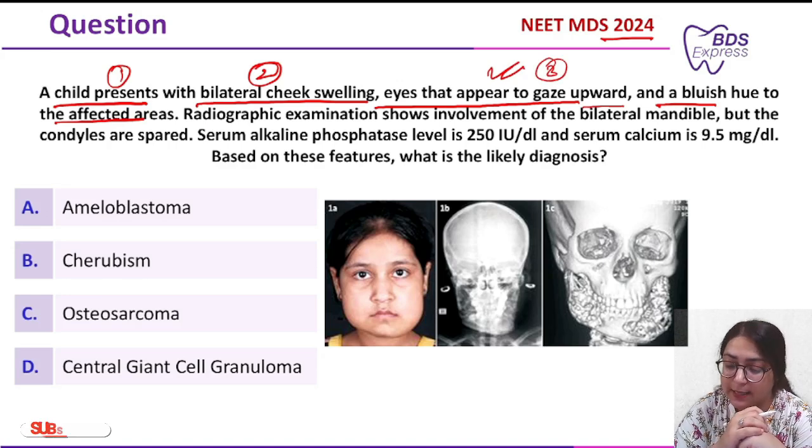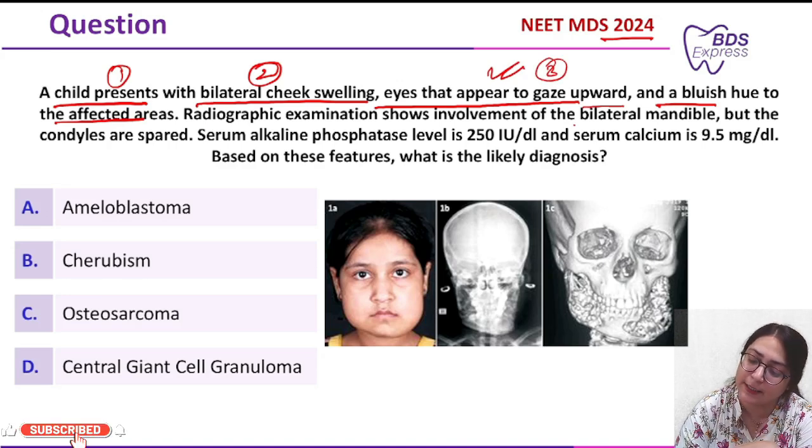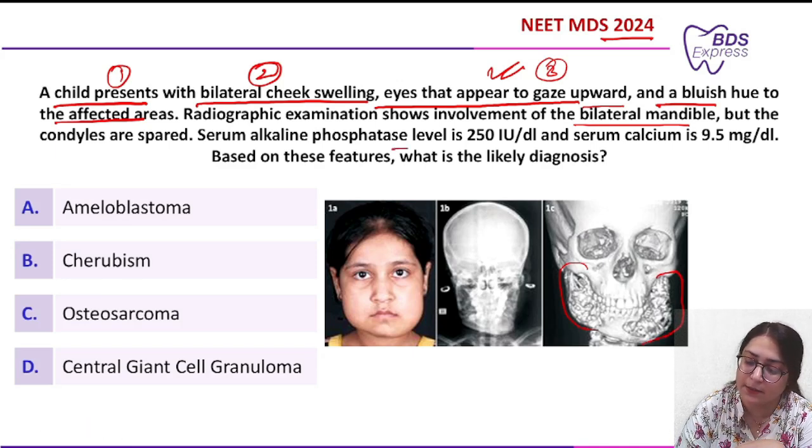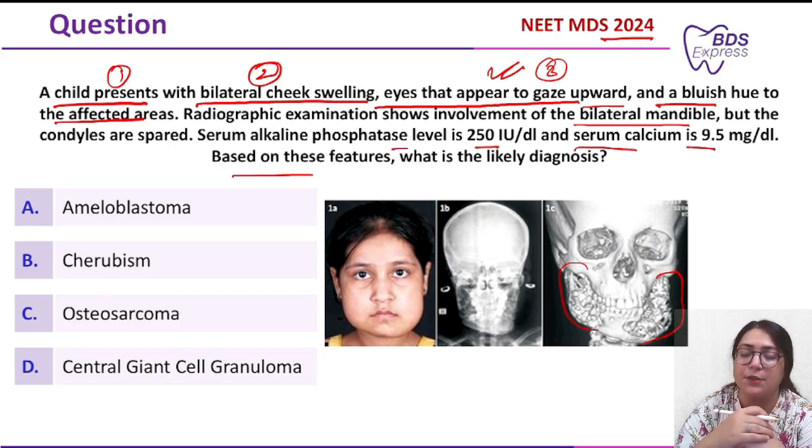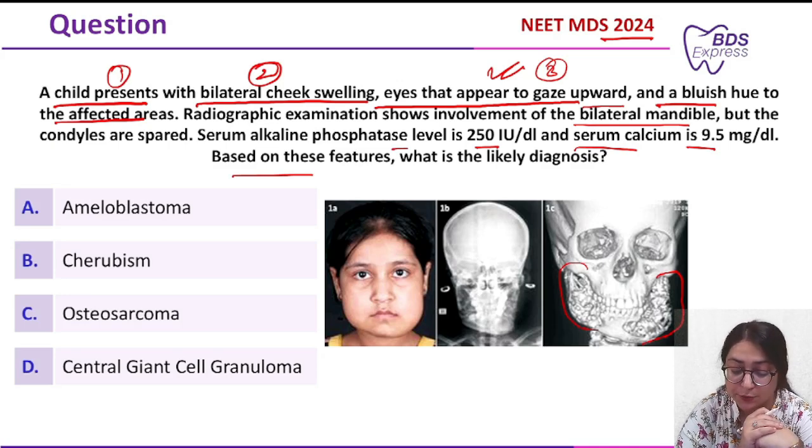Now, radiographic examination shows the involvement of the bilateral mandible, like here you can see. Okay, but the condyles, they are spared. Serum alkaline phosphatase level is 250 and serum calcium level is 9.5. Now, based on these features, what is the likely diagnosis? Options given were ameloblastoma, cherubism, osteosarcoma, and CGCG.